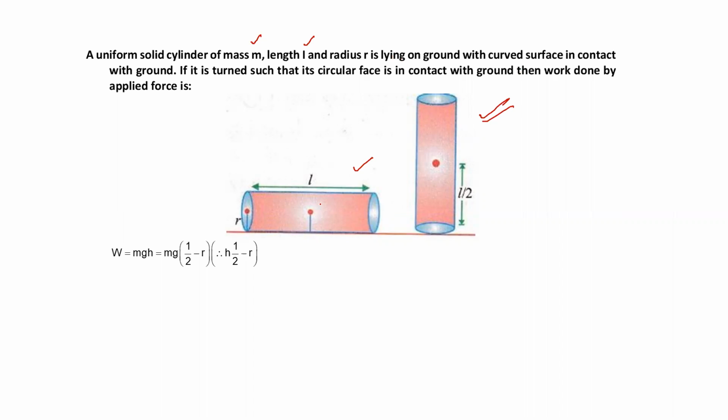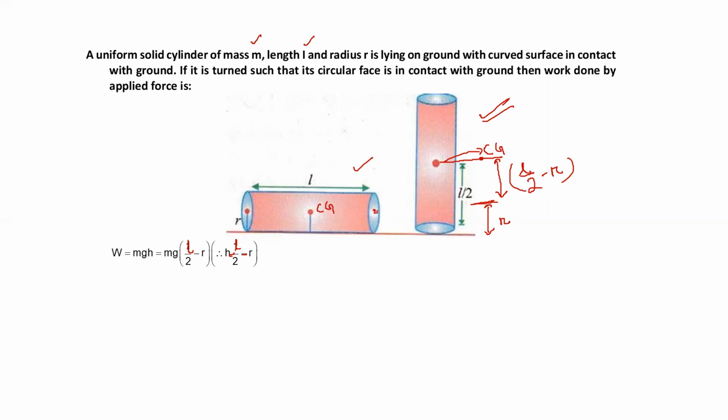Students, see, at first the center of gravity was here, at a height r. Yes or no? Now the total length is L. In uniform bodies, the center of mass is exactly at the geometric center. So here is the center of gravity now. How much distance did I lift the center of gravity? Initially it was at a distance of radius r. Now I lifted it to a distance L by 2. So what is the shift, students? L by 2 minus r, na? How much height did I lift? L by 2 minus r or not?